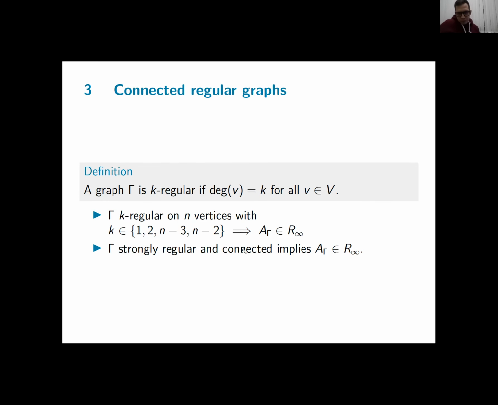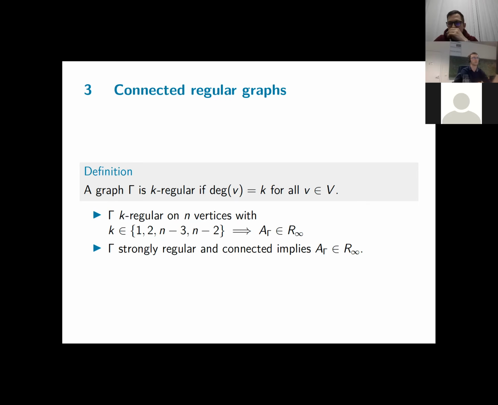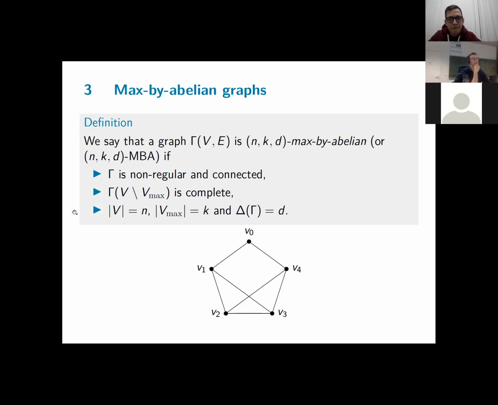So for connected regular graphs, I've found some families for which the R-infinity property holds for the corresponding right-angled Artin groups, but based on the fact that they have some additional structure besides regularity. So this I can be quite short about.